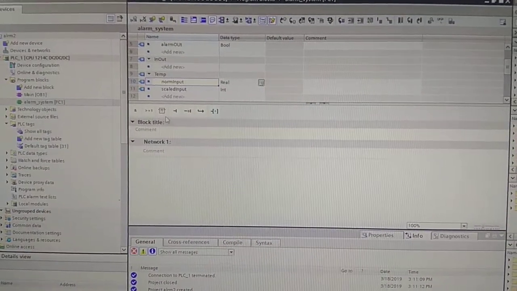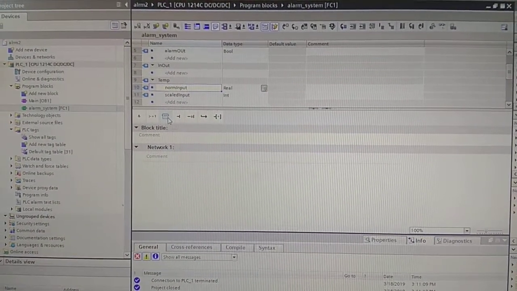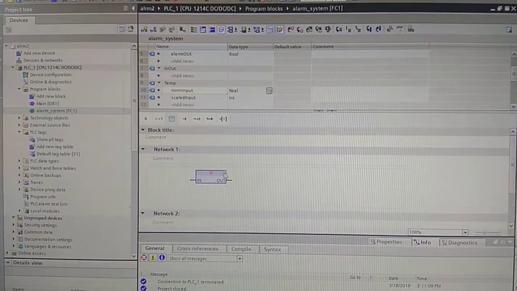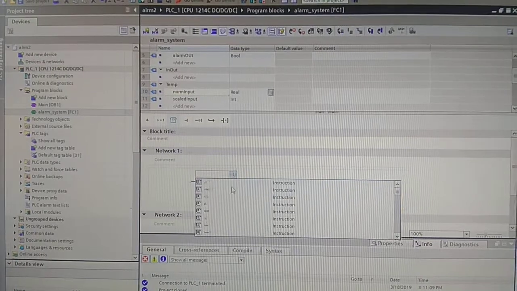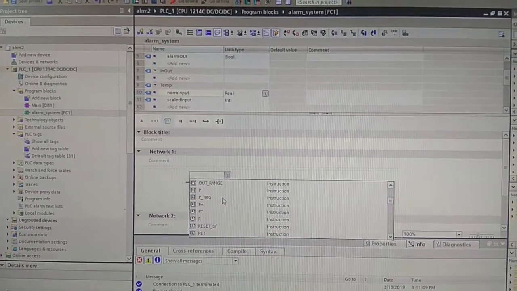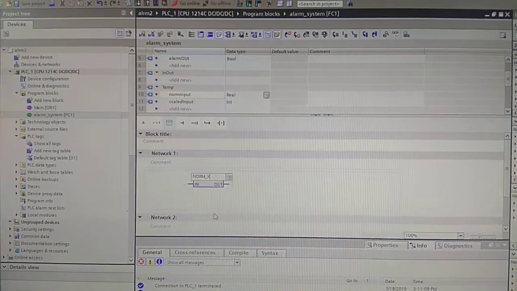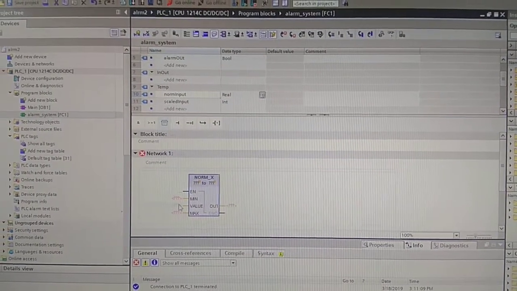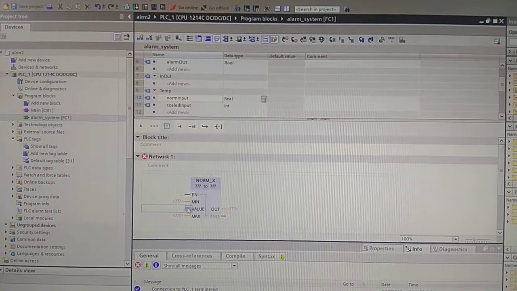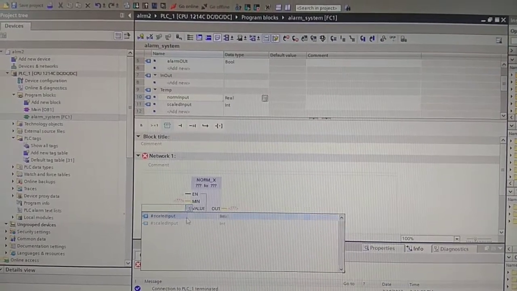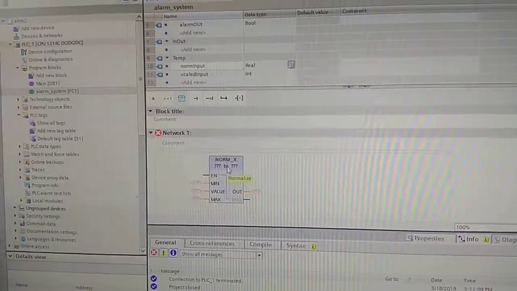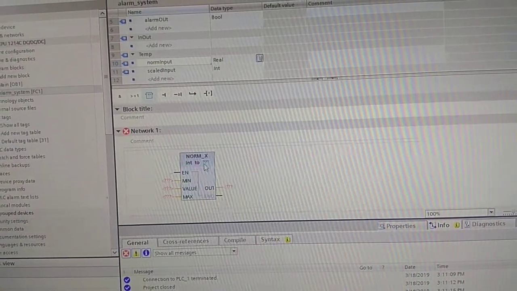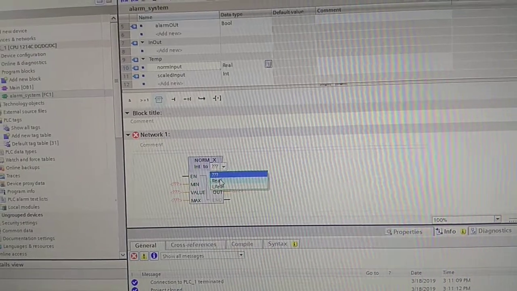So to get our analog value, we're going to use this block here. Drag it onto there, and we're going to click on this and go down to NORM_X, and for our value we're going to choose the variable that we created. So the first thing we need to do is set this from integer to real, which is analog.